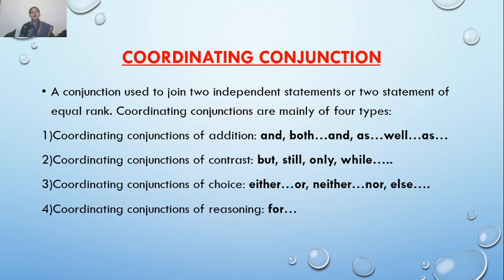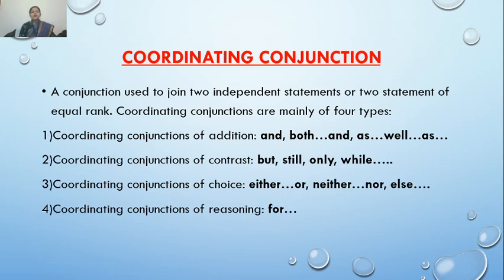Like both and: both he and his brother are engaged in some work. As well as: he as well as his brother is going to the market. Clear?